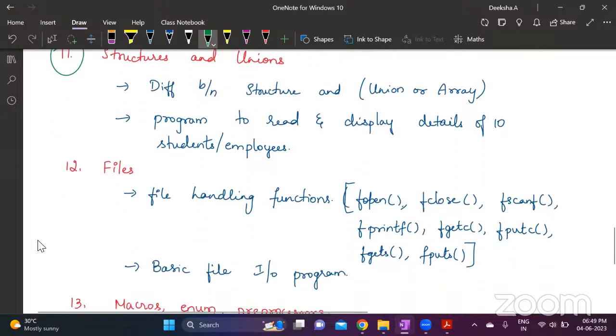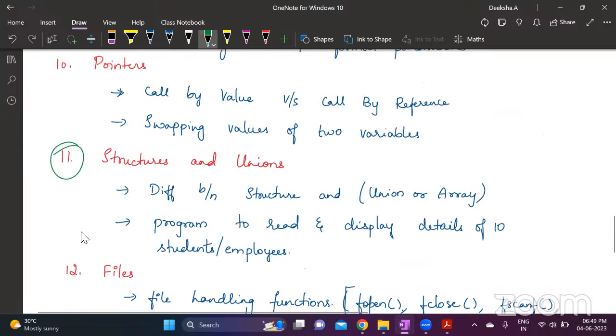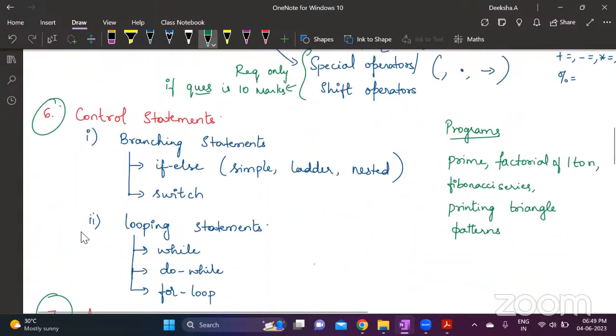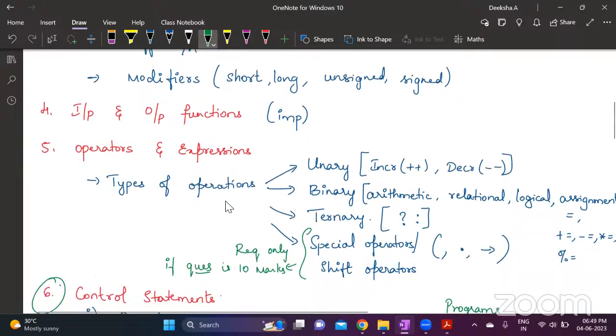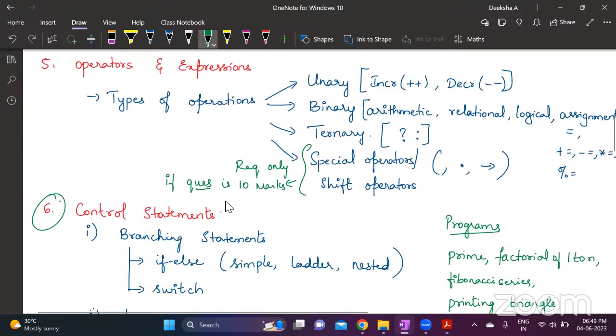That's why, when one of you asked me for important topics, in a programming language everything is important. I could not tell you one specific important topic. All these things are possible questions to be asked. So based on your learning level right now, you decide which topics you should be focusing on.